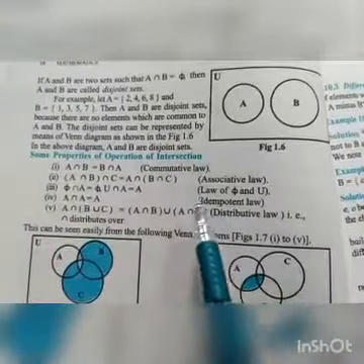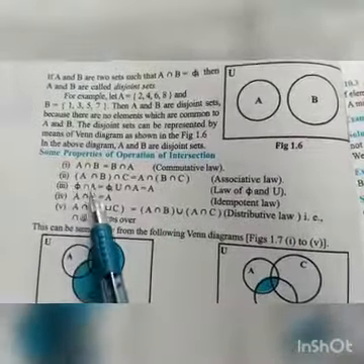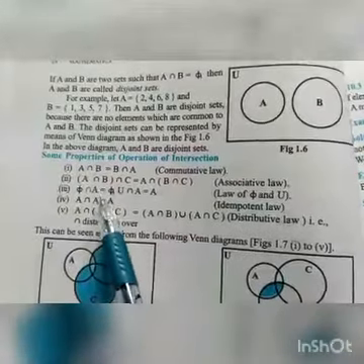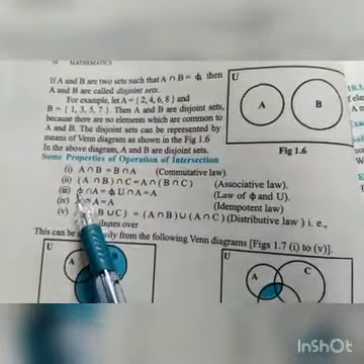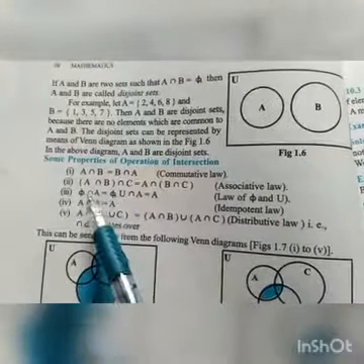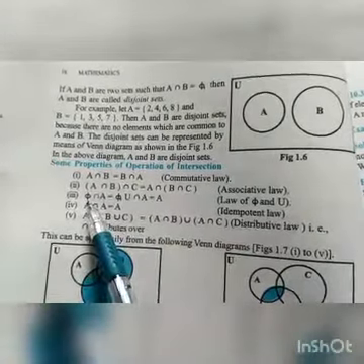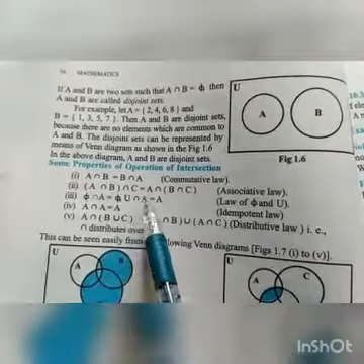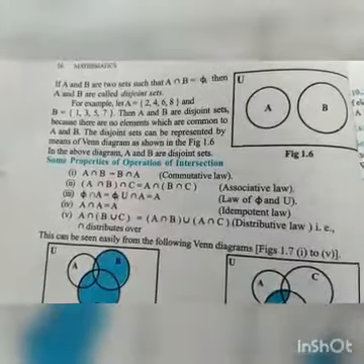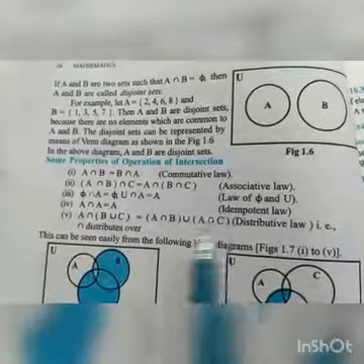Third one is the law of phi and U. That is, phi intersection A is phi and U intersection A is A, because we represent the common things. So the common element between phi and A: phi is empty and A must be having some elements, so the common elements between them will be phi. That is, there will be no common elements between them. And when we talk about the universal set and A, then the elements that belong to this set will be the common elements. Fourth one is A intersection A equals A, which is the idempotent law.